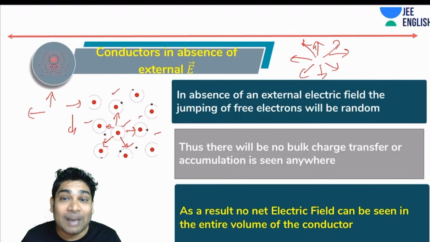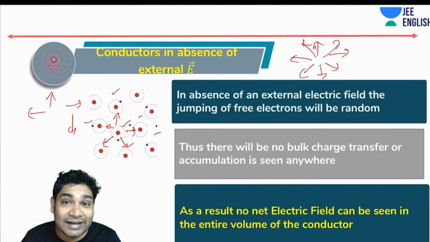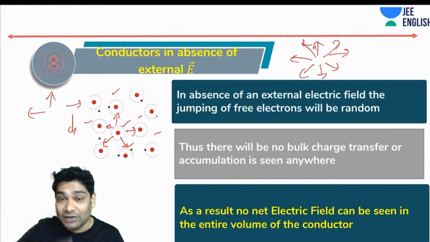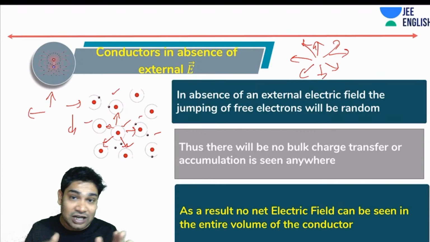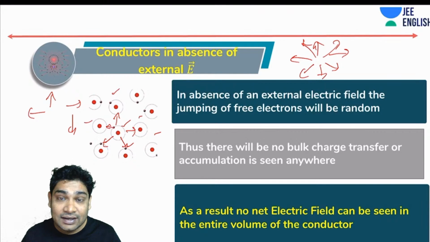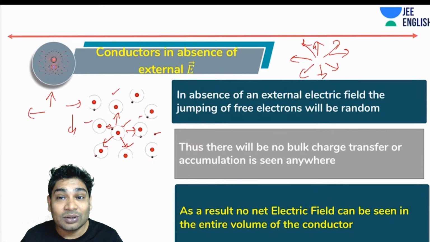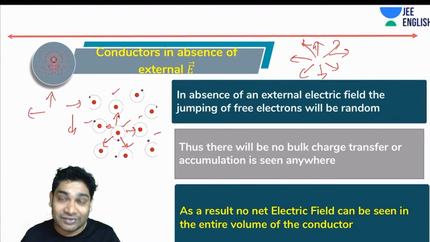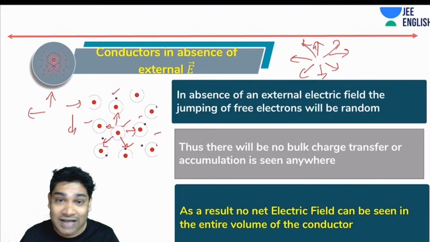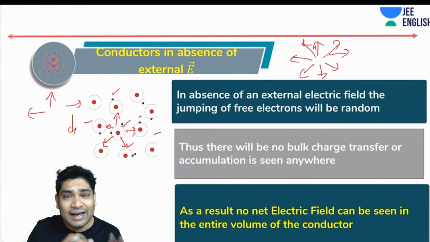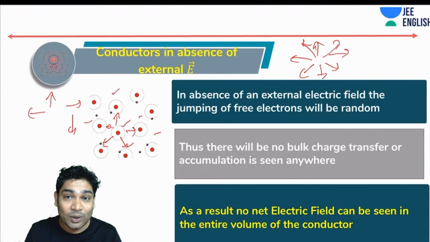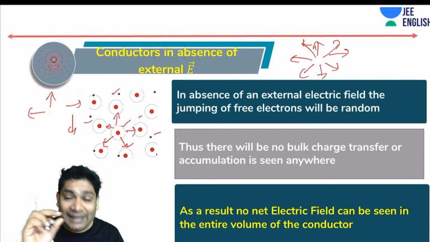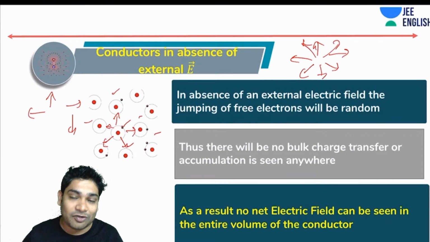So as I said, the jumping of these free electrons is completely random. Because of that, when you try and see the charge transfer happening anywhere, there is none. There is no bulk charge transfer or accumulation of charges happening anywhere. Anywhere you see, the net charge always appears to be zero. I'm talking about not a single atom, but a slightly bigger bulk which has thousands of atoms.